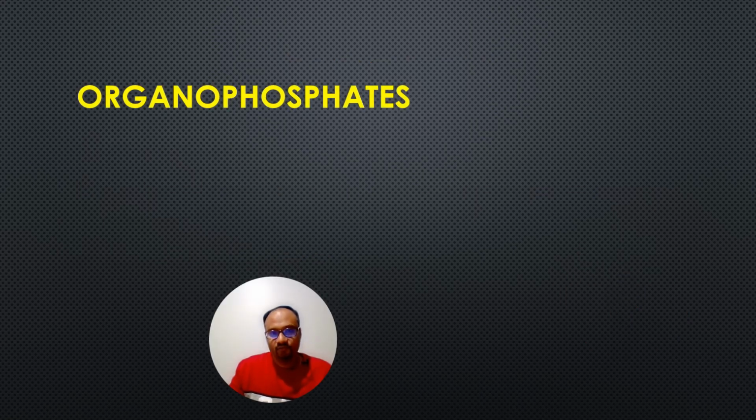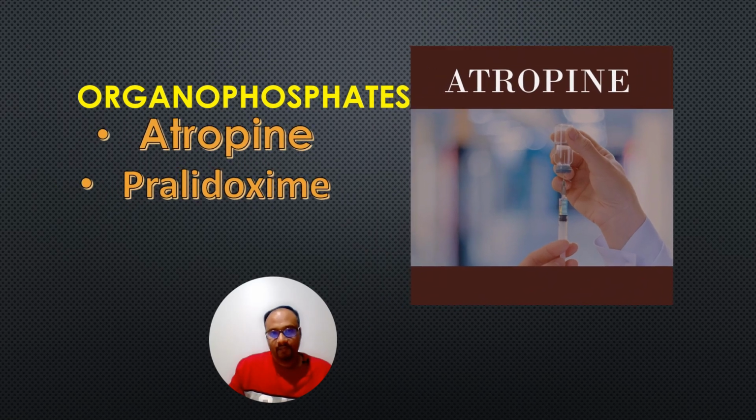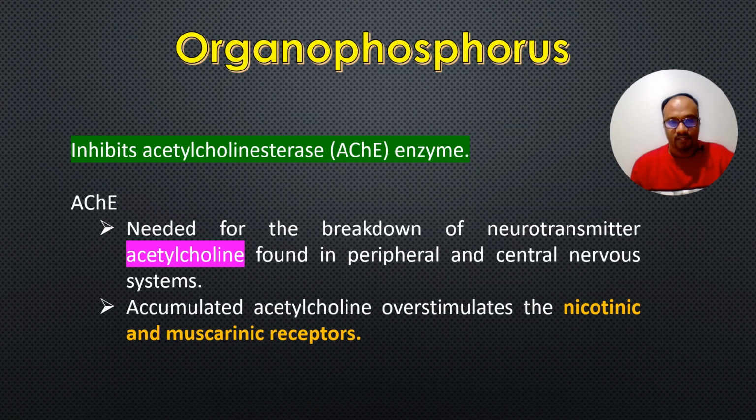So the next drug we are going to see is organophosphates, and the antidote of organophosphates is atropine and pralidoxime. So let us see how organophosphorus acts in the body. Organophosphorus inhibits the enzyme acetylcholinesterase. Acetylcholinesterase is needed for the breakdown of neurotransmitter acetylcholine that is found in the central and peripheral nervous systems. So when acetylcholine gets accumulated in the body, it overstimulates the nicotinic and muscarinic receptors.